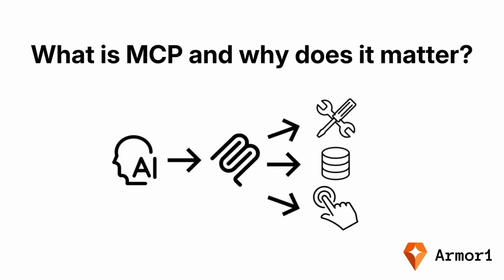What is MCP and why does it matter? MCP is a new interface layer that allows AI models and agents to interact with real systems. It exposes tools, data, and actions through a structured protocol. When an AI connects to an MCP server, it is performing actions. It is reading data, writing data, calling tools, and interacting with internal systems. MCP is incredibly powerful, and with that power comes a new category of security risk.